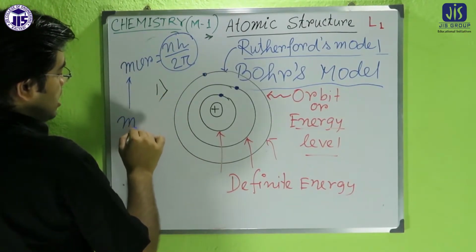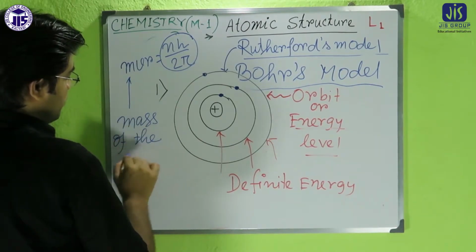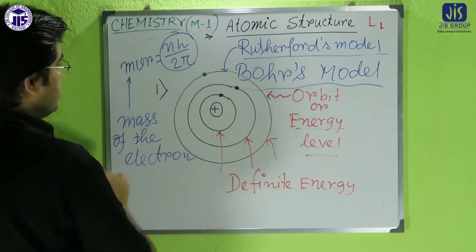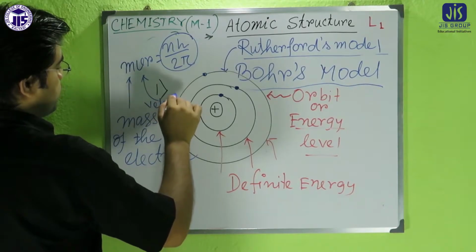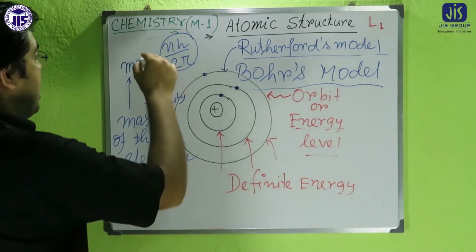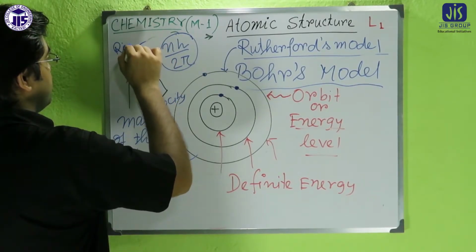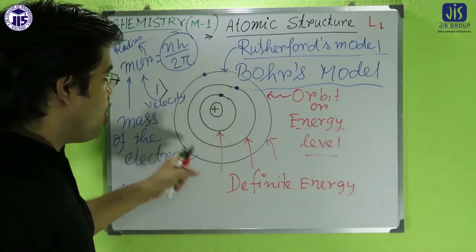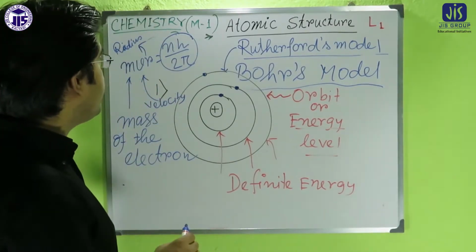M is the mass of the electron. V is the velocity of the electron, and r is the radius of the Bohr orbit. So this is mvr.